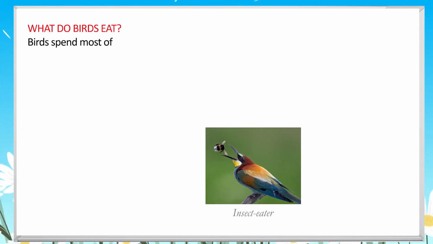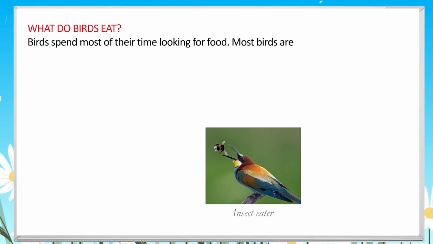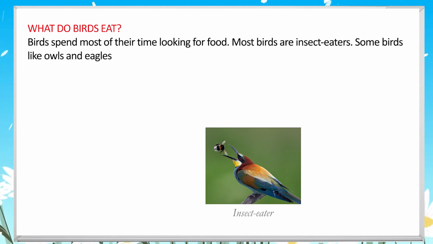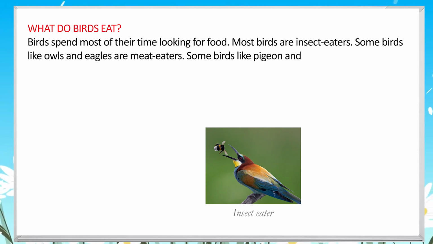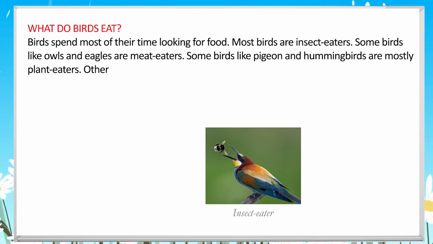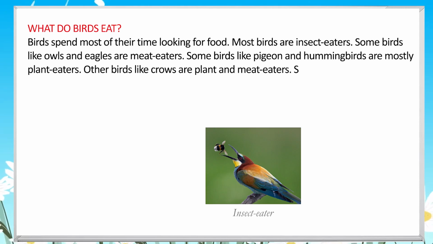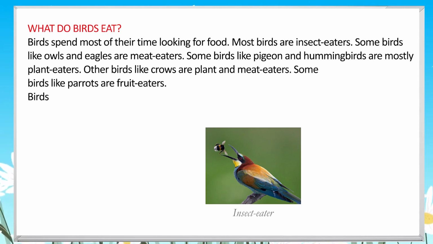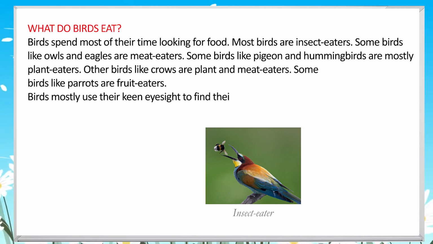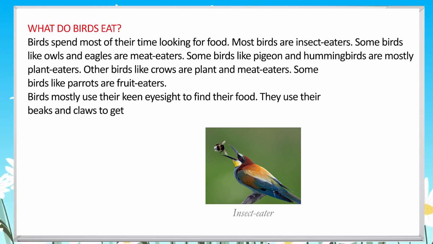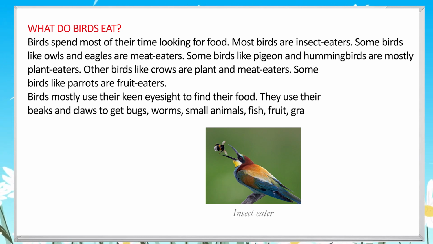What do birds eat? Birds spend most of their time looking for food. Most birds are insect eaters. Some birds like owls and eagles are meat eaters. Some birds like pigeon and hummingbirds are mostly plant eaters. Other birds like crows are plant and meat eaters. Some birds like parrots are fruit eaters. Birds mostly use their keen eyesight to find their food. They use their beaks and claws to get bugs, worms, small animals, fish, fruit, grain or nectar of flowers.